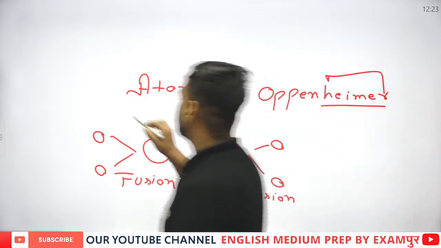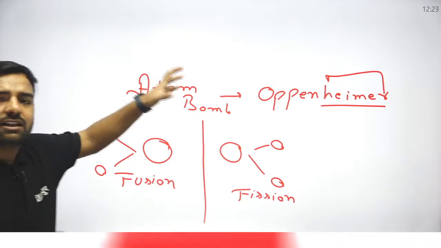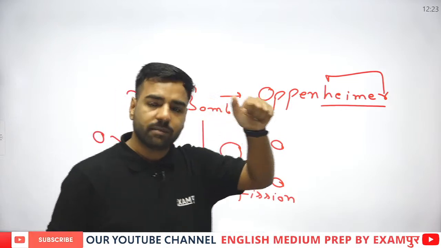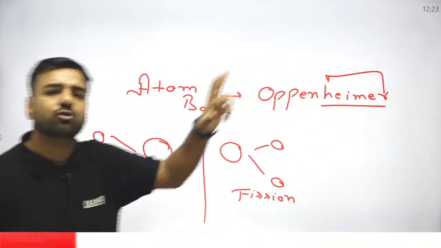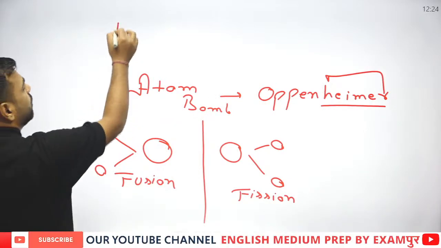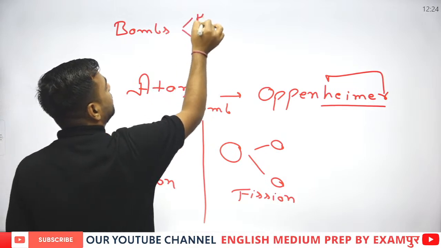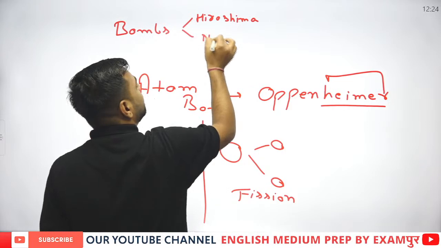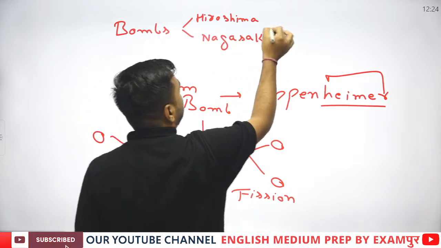Now one more question is there. If I talk about these bombs, can you tell me the bombs which were dropped on Hiroshima and Nagasaki? This is actually asked. There were two bombs that were dropped during the World War. So can you name those two particular bombs? Bombs dropped at Hiroshima and Nagasaki. Now this is again important because it was asked in the examination many times. Can you name those bombs?